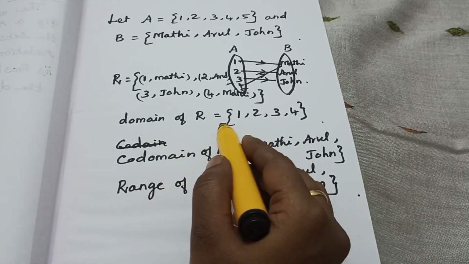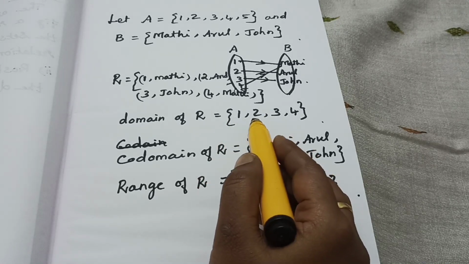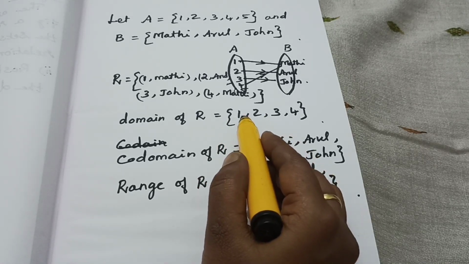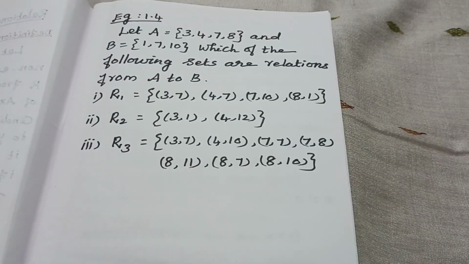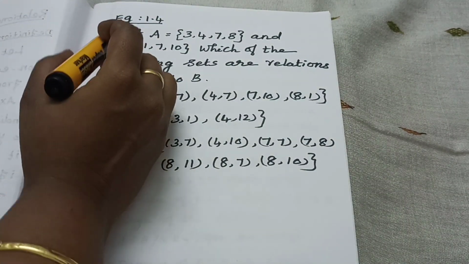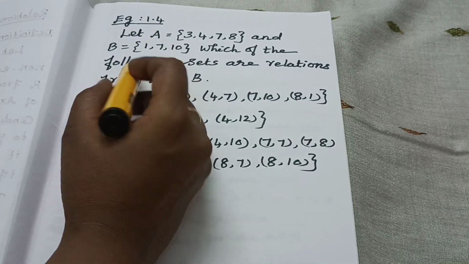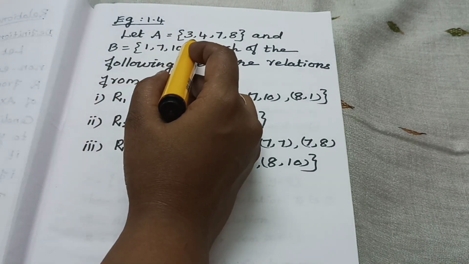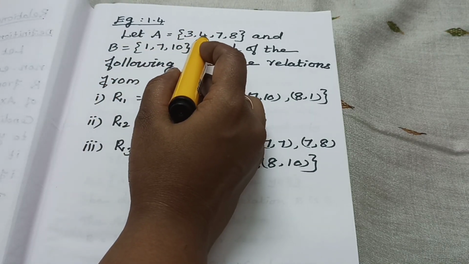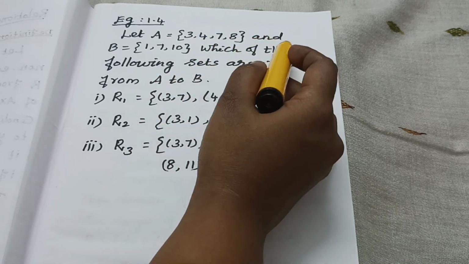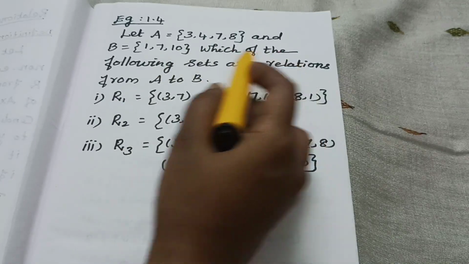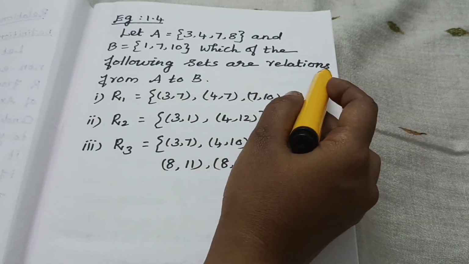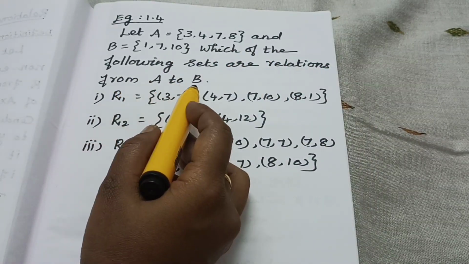Here the domain of R is equal to 1, 2, 3, 4. Now let's see example 1.4. Let A is equal to the set of 3, 4, 7, 8 and B is equal to 1, 7, 10. Which of the following sets are relations from A to B?